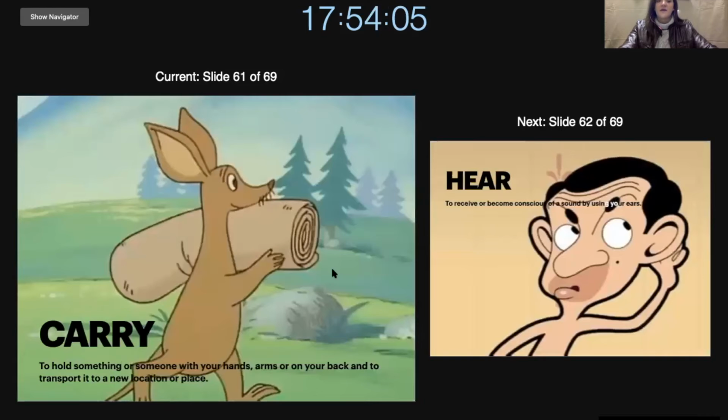We have carry, which is to hold something or someone in your hands, your arms, or on your back, and to transport it to a new location or place. If I carry my eraser from this side all the way to this side, then I have transported it from here to here.